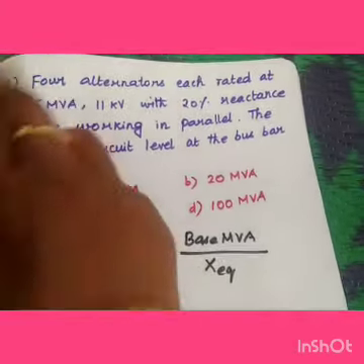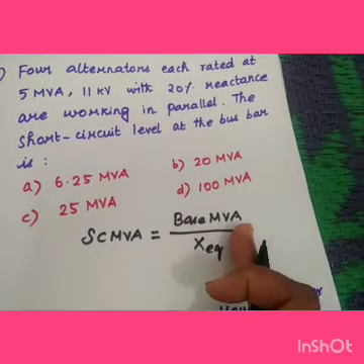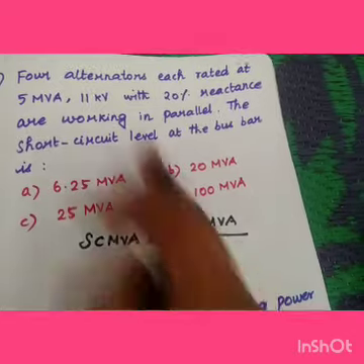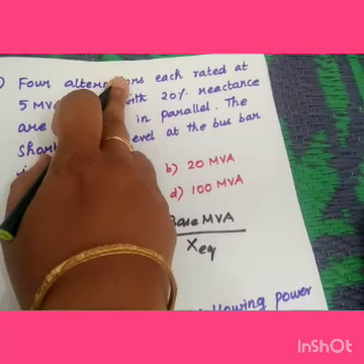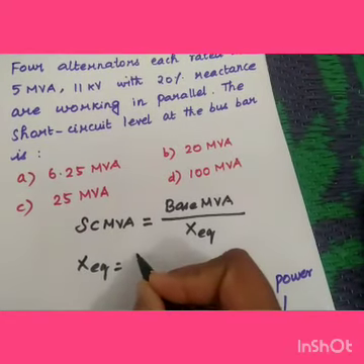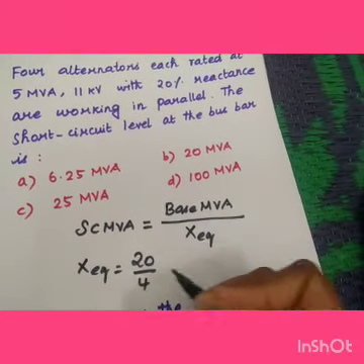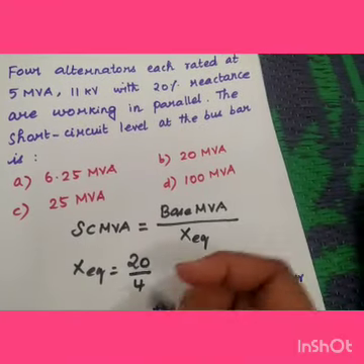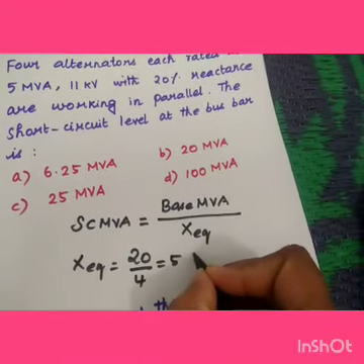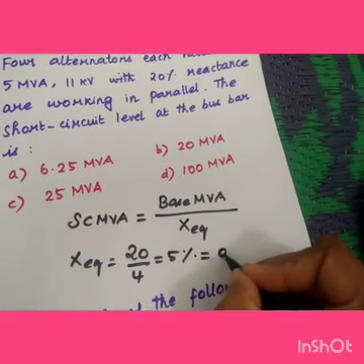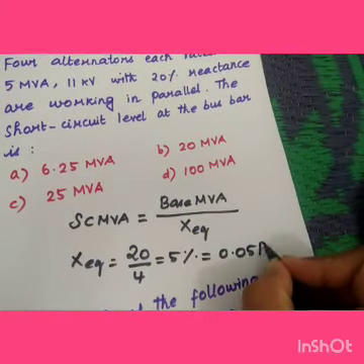From the question, we take the base MVA as 5 and the reactance is 20%, but 4 alternators are connected in parallel. So what should we do? X equivalent is equal to 20 by 4, because 4 are connected in parallel. 20 by 4 gives 5%, since 5 fours are 20. 5% in per unit is 5 by 100, 0.05 pu.